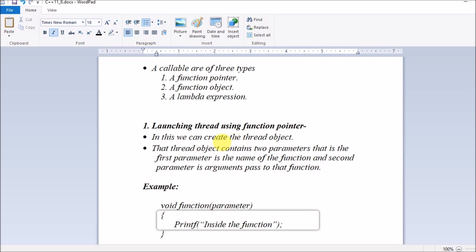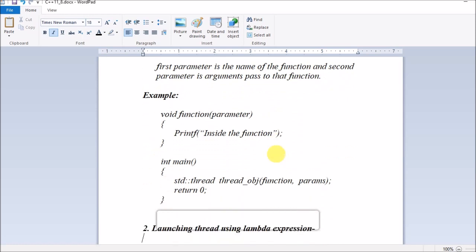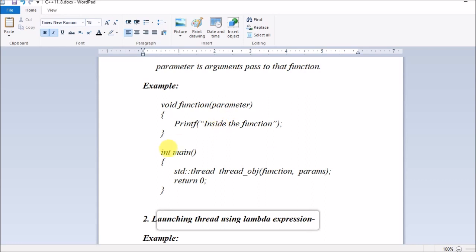So guys, we have to create a thread object, and in that we will pass the first argument as the name of the function, and the second we will pass the arguments which we want to pass to that function. Since it's a function pointer, the first argument will be the function name, the second argument will be the arguments which we want to pass to that function. So let's see, guys, how to create a thread in case of C++11. So guys, this is a main function.